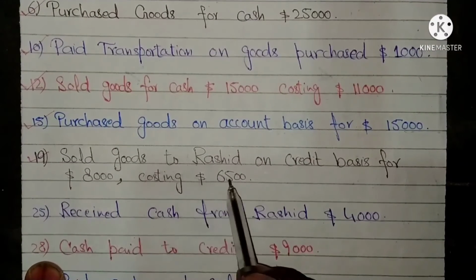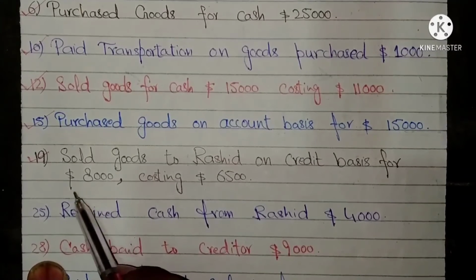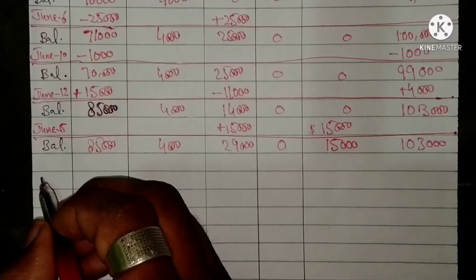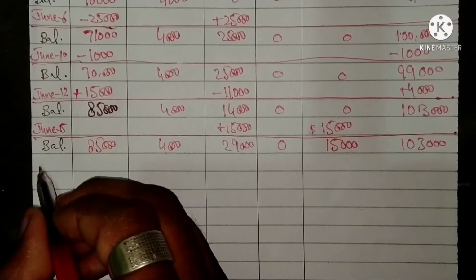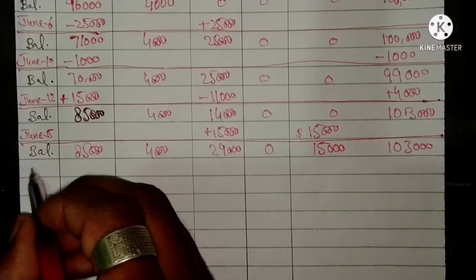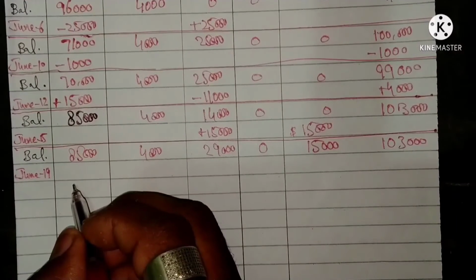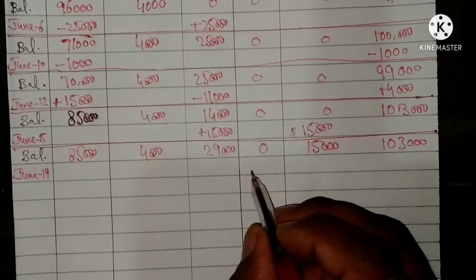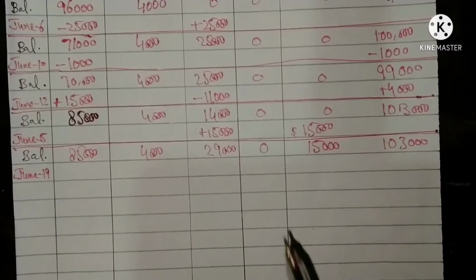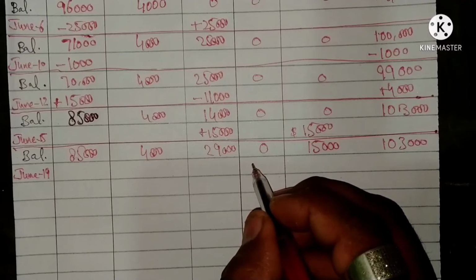Sold goods to Rashid on credit basis for $8,000, costing $6,500. Dear students, this transaction has three effects on the accounting equation. So let's see here. June 19, sold goods to Rashid $8,000 on credit basis. So $8,000 debtors or receivables come into existence.